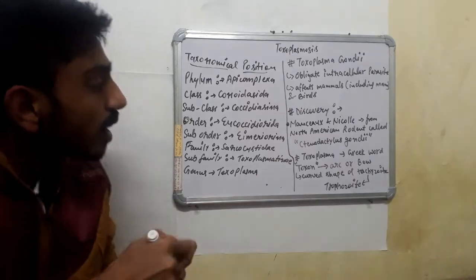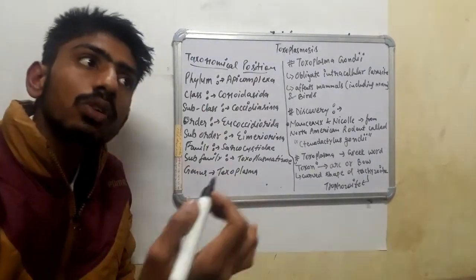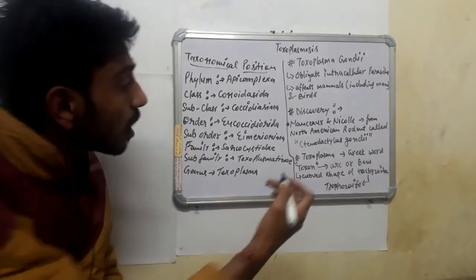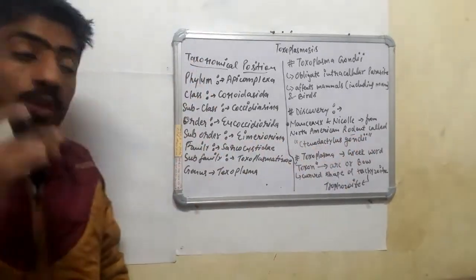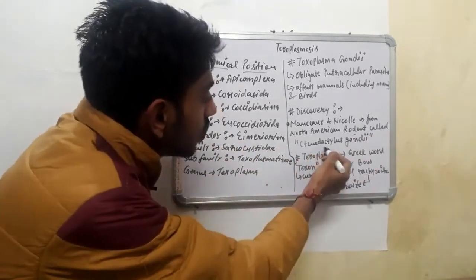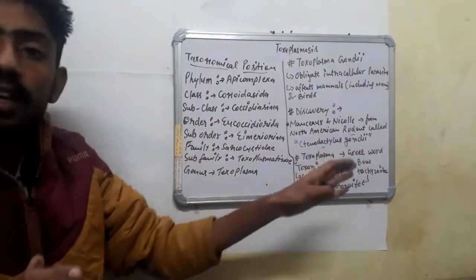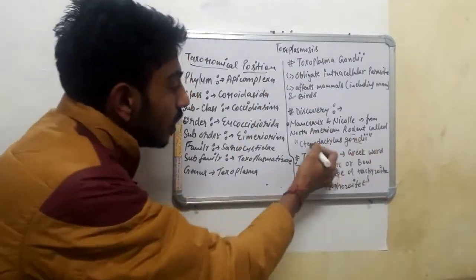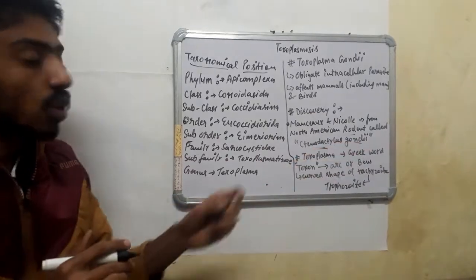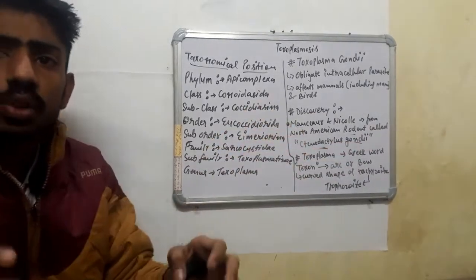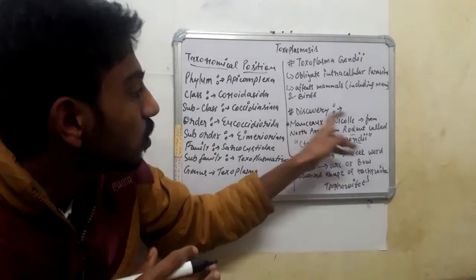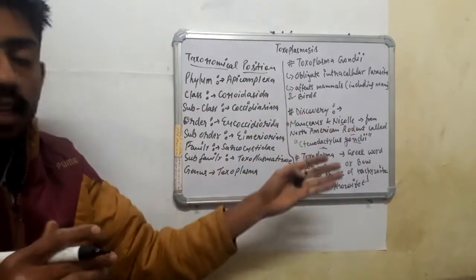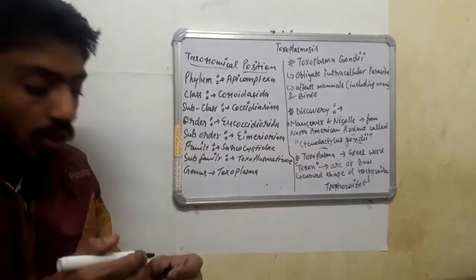Toxoplasma gondii was first discovered from a North American rodent named Ctenodactylus gondii, so the species name comes from gondii. It was discovered by the scientists Nicolle and Manceaux, who found it in that rodent.